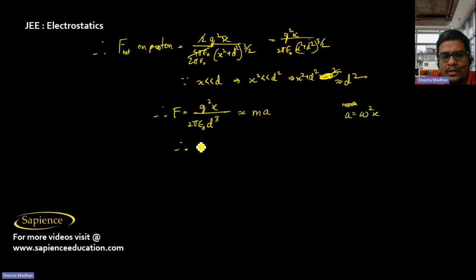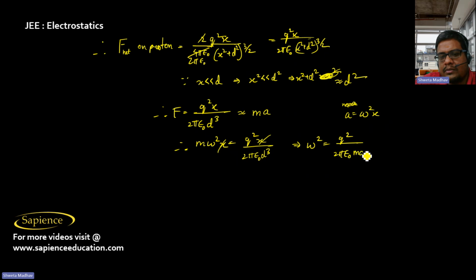So m omega square x is equal to q square x by 2 pi epsilon naught d cube, where omega is the angular frequency of the SHM. Now x will cancel, so omega square is equal to q square by 2 pi epsilon naught m d cube.